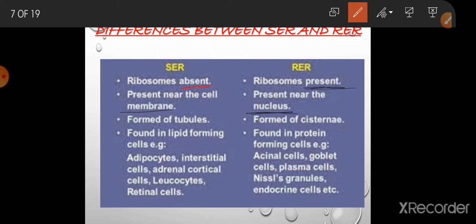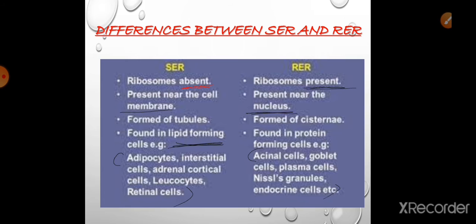Smooth endoplasmic reticulum helps in lipid formation, and it is found in lipid forming cells. For example, they have given adipocytes, interstitial cells, adrenal cortical cells, leukocytes, and retinal cells. Rough endoplasmic reticulum is found in the protein forming cells, for example acinar cells, goblet cells, plasma cells, Nissl's granules, endocrine cells, etc. So this distinction is an important one.